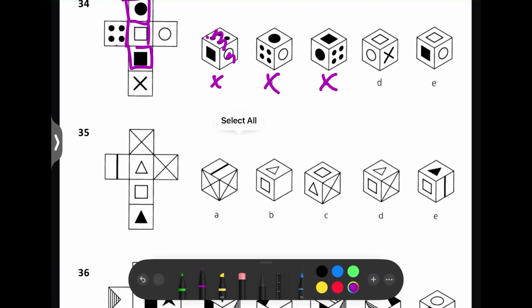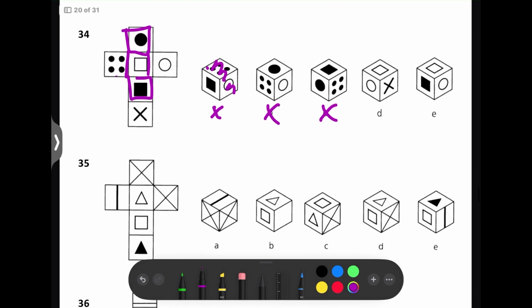And then we can also, the white square and the black cross are also 1 square apart, so they will also be opposite each other, but they're next to each other here, so we can eliminate D, and the answer is E.